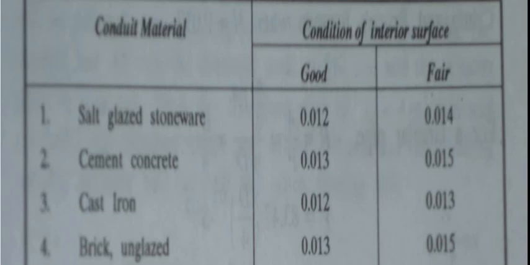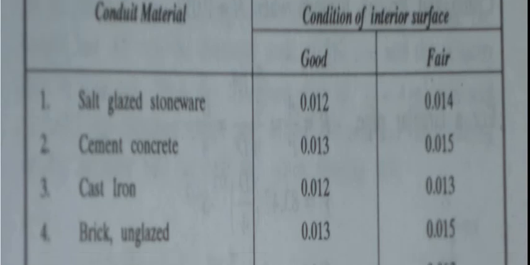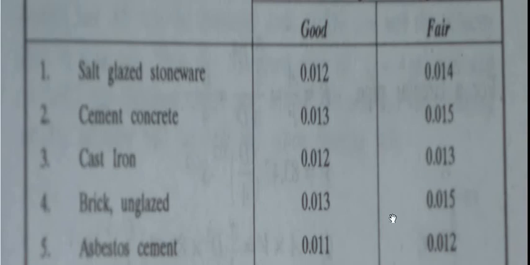We have to always maintain good conditions. Fair conditions means it's okay. For good conditions, the surface should be very smooth and very good.